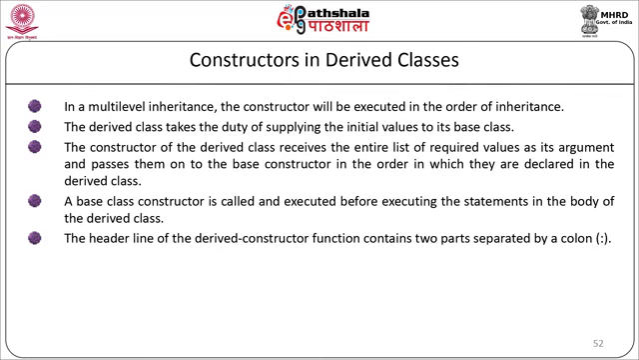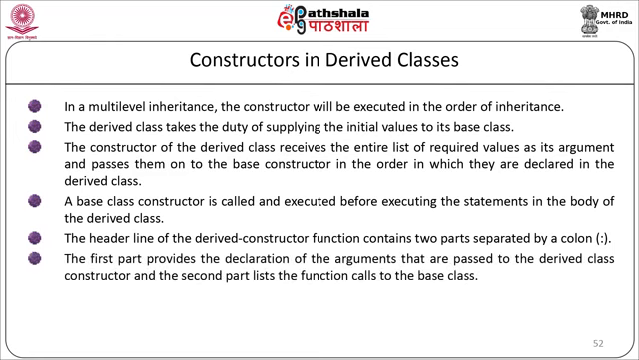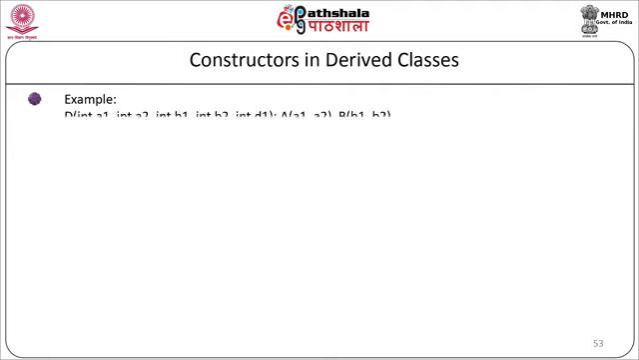The header line of the derived constructor function contains two parts separated by a colon. The first part provides the declaration of the arguments that are passed to the derived class constructor, and the second part lists the function calls to the base classes. Example: the class initialization list, or how the constructor list is passed, we will see an example of that. The derived class name D, and in brackets will accept all the parameters from the user as integer a1, integer a2, integer b1, integer b2, integer d. Then we will pass it to the respective base classes.